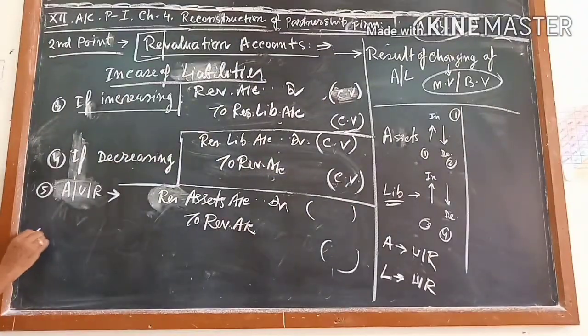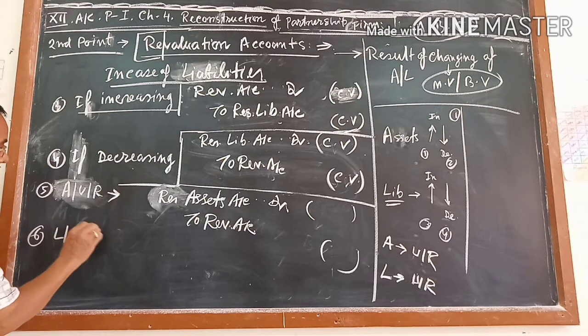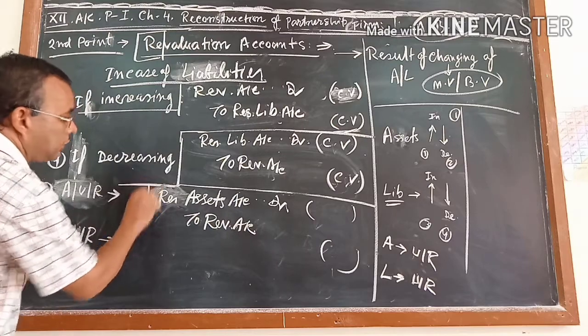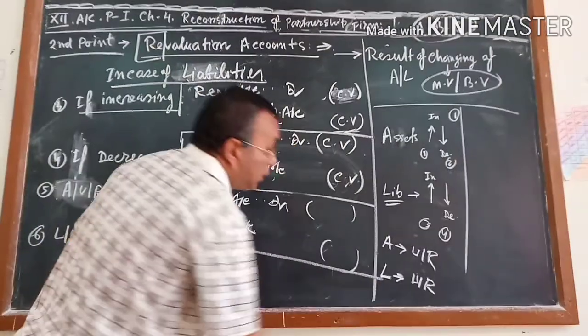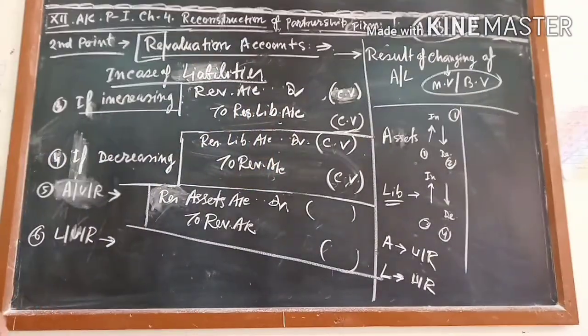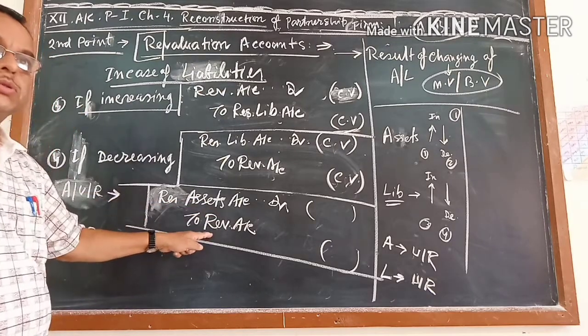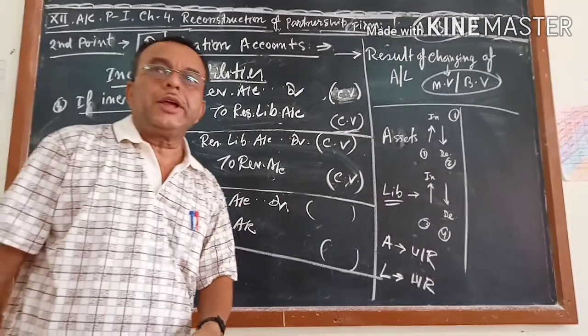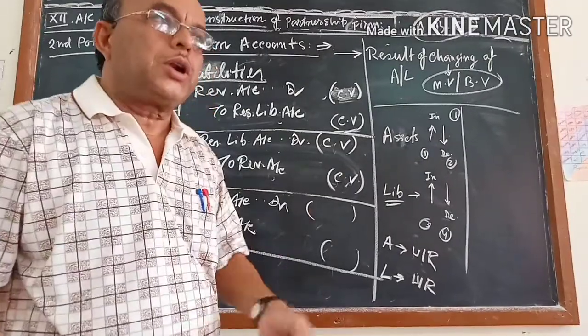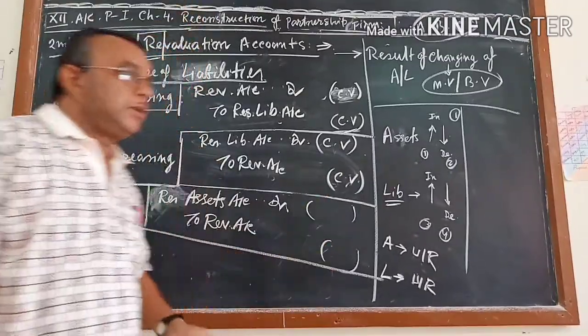Similarly, in case of number 6, this is liability unrecorded. If assets unrecorded has this journal, then for liability unrecorded the reverse journal will come. Liability was not recorded, now you have to write it, so it is a type of loss and liability will increase.